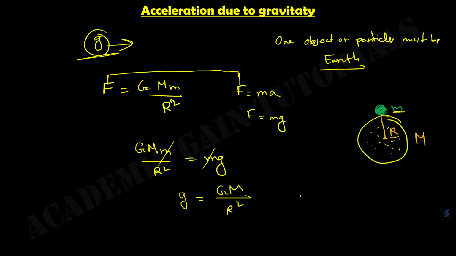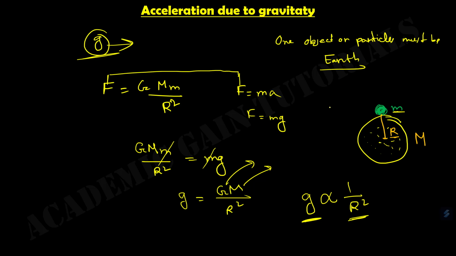So from this, we find that our gravitational acceleration depends only on the distance between the object and the Earth, because the gravitational constant is a constant value and the mass of the Earth is also a constant value. So g only depends on the distance between the object and the center of the Earth.